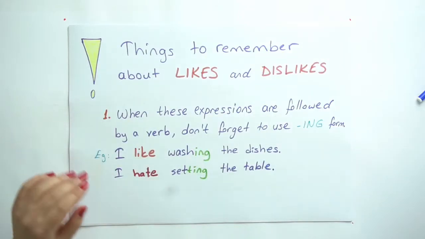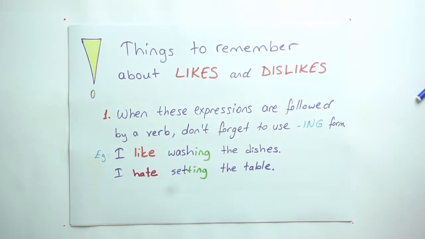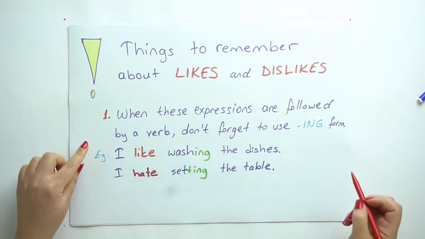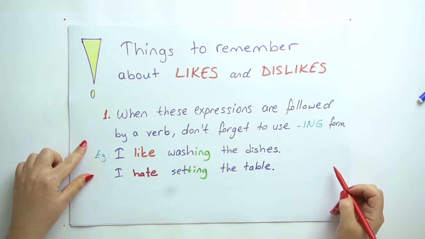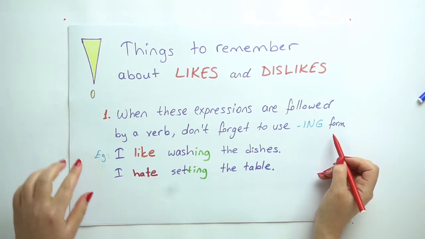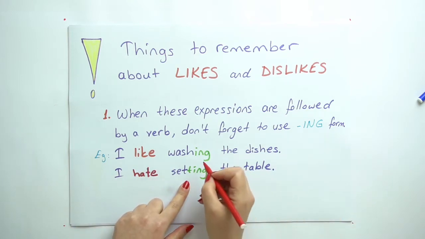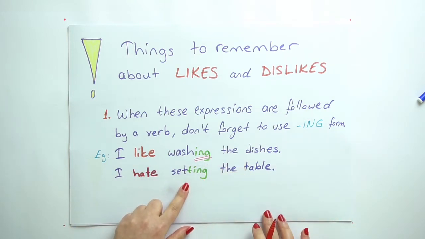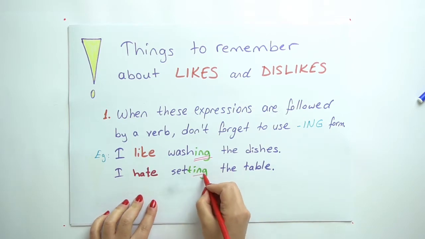Okay, and now we have a caution here. Things to remember about likes and dislikes. When these expressions are followed by a verb, don't forget to use the ing form. Like, I like washing the dishes and I hate setting the table.